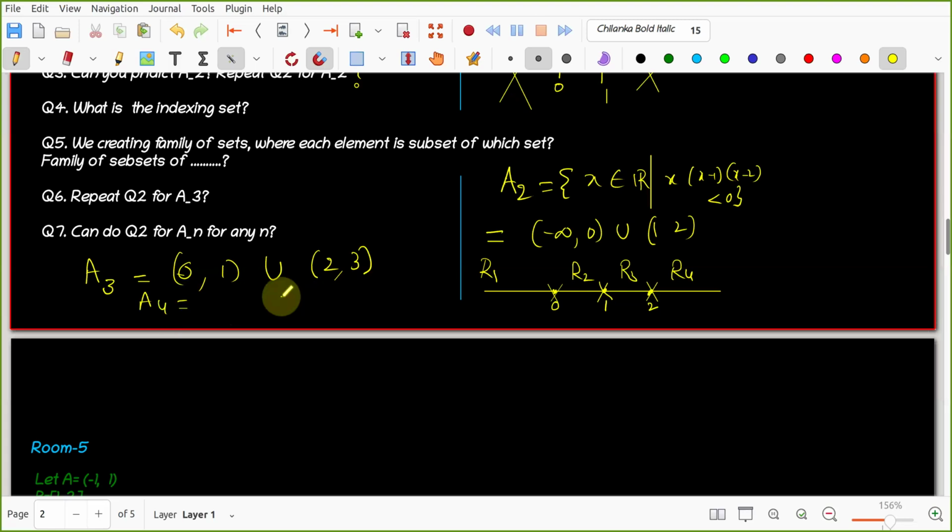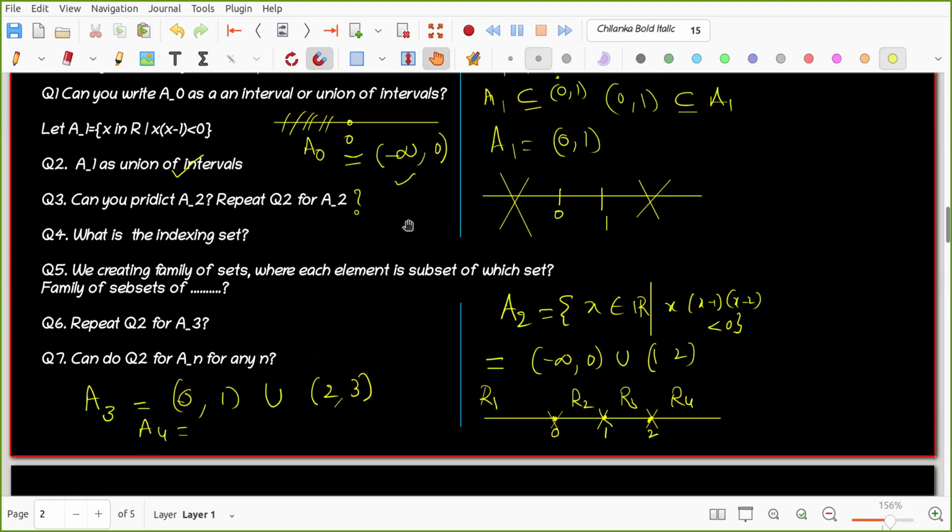Okay, all of you try A4 also. Then you will get some idea how A1 looks like, A2 looks like, A3 looks like, and in general, how An looks like. Is the question clear to you? No need to answer now. Can you take a guess what to do, what not to do? Everyone, not only room number 2, room number 4, everyone.